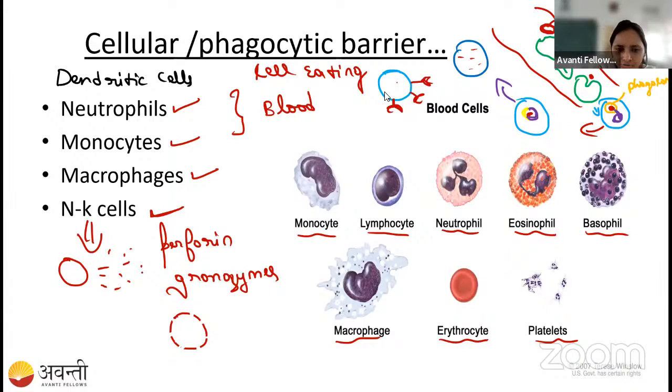Do you have any confusions here? Suhasini, Suhani, Suryadipti, Subhasmita, Swapna. Answer me, student. So these are acting as the cellular barriers. These are the cells. Fine.